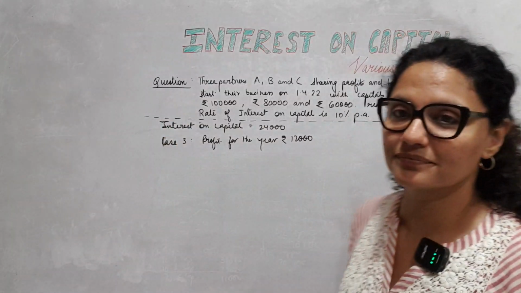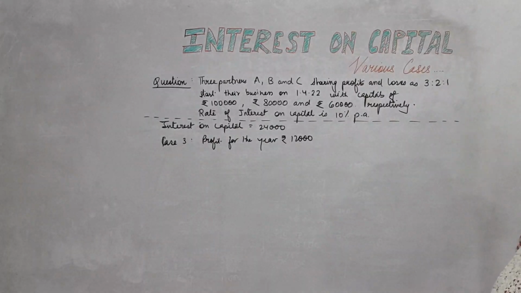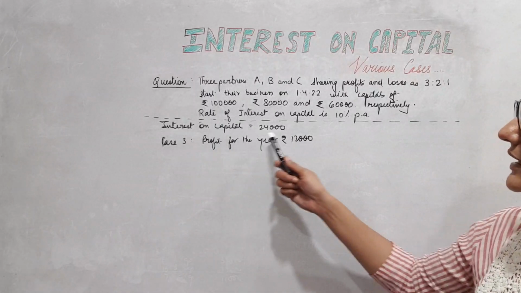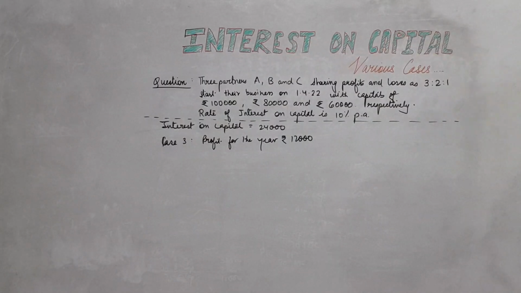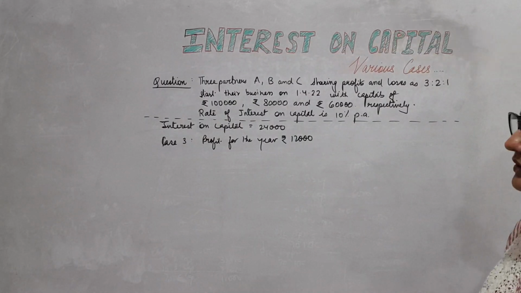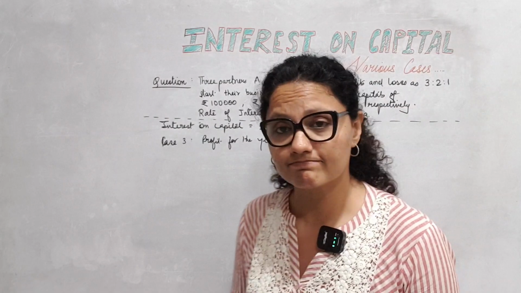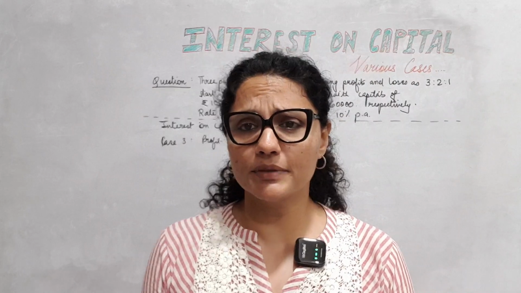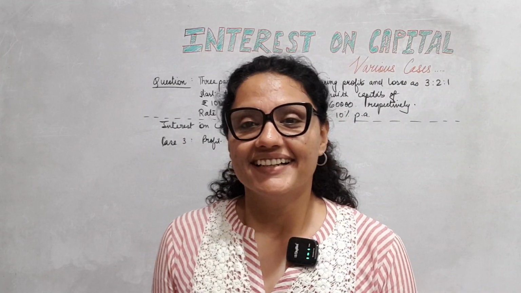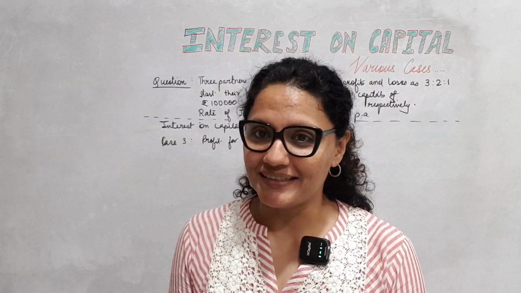Case 3. Profit for the year is 12,000 only, and interest on capital is 24,000. So what do I do? My profit is less than the appropriation. Will I be able to give the appropriation? No, not completely.